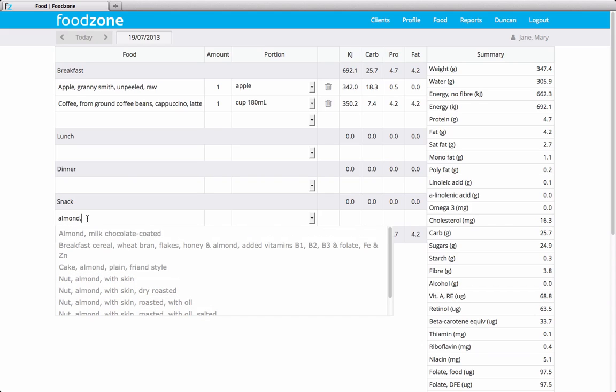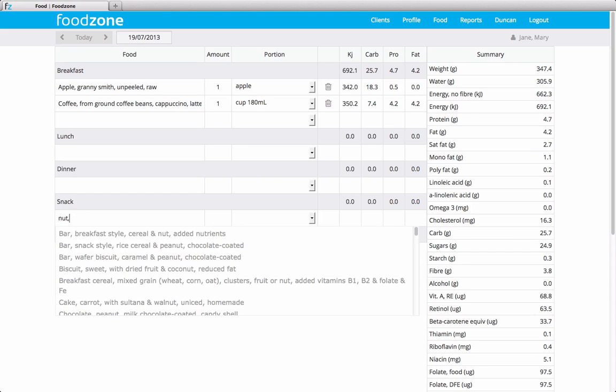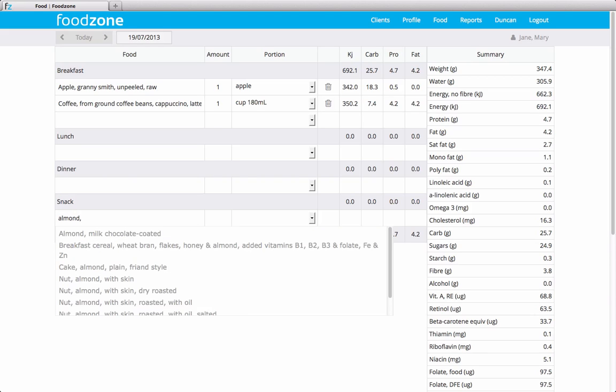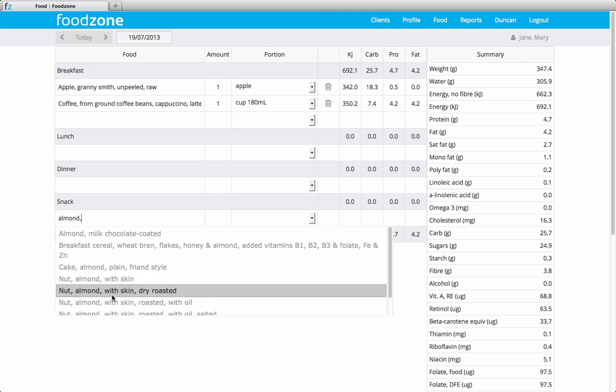But if we knew that almond was a nut, we would have been better off pushing nut. Then we get all these brand names, but if we push comma, then it would have brought up nut, comma, almond, and then we'll just get almonds. So if you know what you're looking for, you're best just to enter that food like almond and then comma as your first attempt because you'll likely get straight there in the first go. But you can scroll up and down and find them.